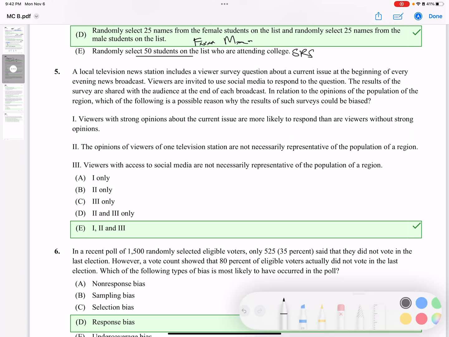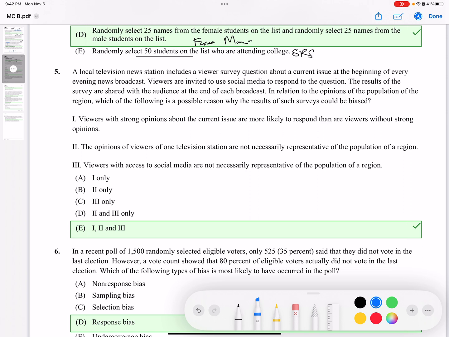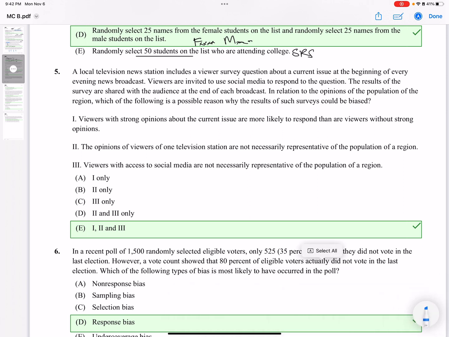Okay, so you can see that it's all of them by the answer, but let me talk through it. Viewers with strong opinions about the current issue are more likely to respond than viewers without. Yes, that would be true. The opinions of viewers of one television station are not necessarily represented by the population of a region. That's true, because it doesn't say it is, but not necessarily.